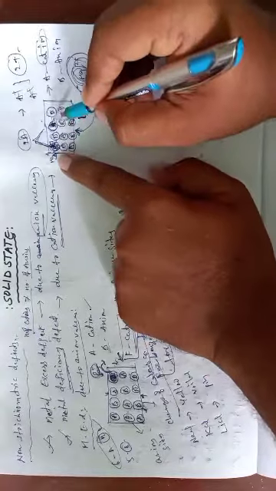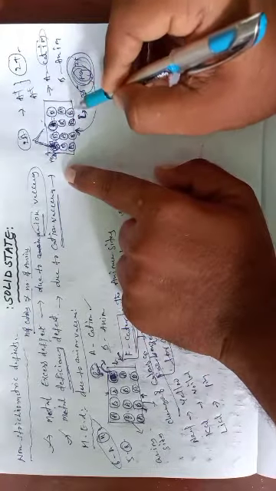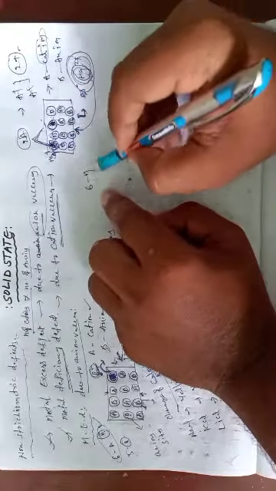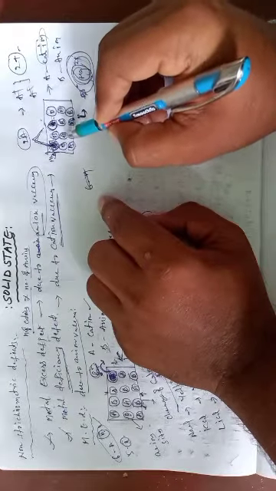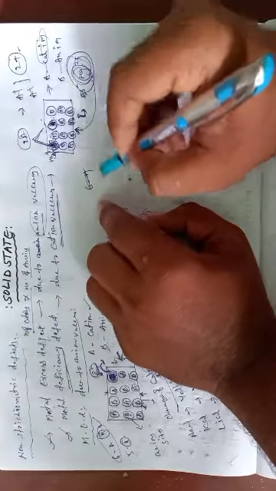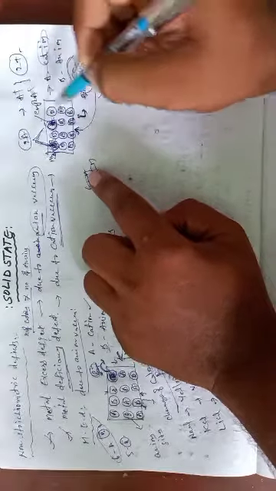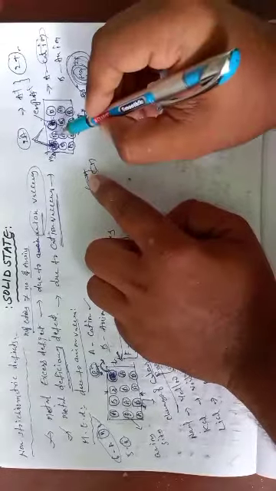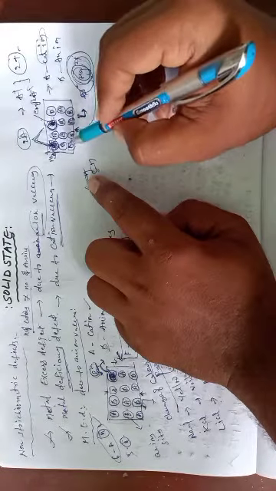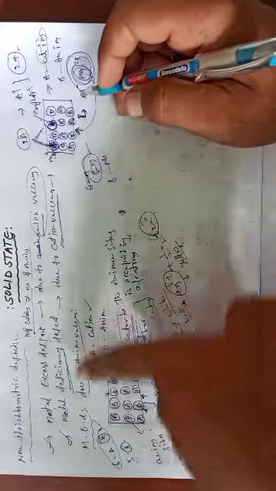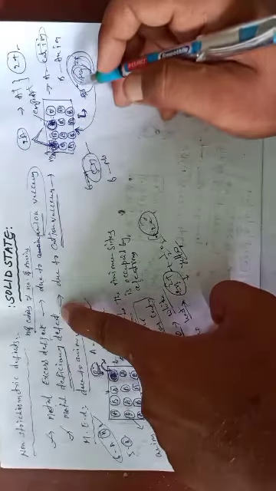One metal, 2, 3, 4, 5, 6 metals. Counting again: 1, 2, 3, 4, 5 metals, because this place is empty. Remaining non-metals: 1, 2, 3, 4, 5, 6. Six are the non-metals. So metals are missing. Metal deficiency means loss. One metal is lost because of this process, known as metal deficiency defect.